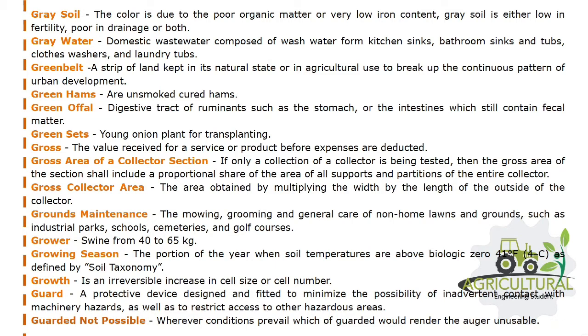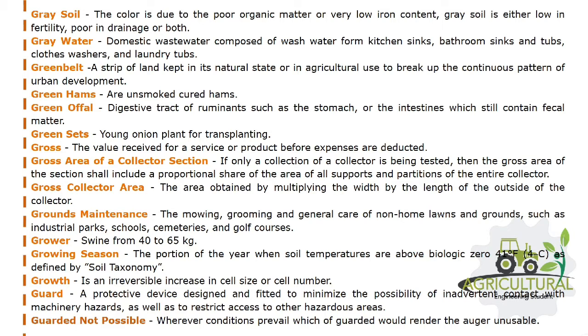Green belt, a strip of land kept in its natural state or in agricultural use to break up the continuous pattern of urban development. Green hams are unsmoked cured hams. Green offal, digestive tract of ruminants such as the stomach or the intestines which still contain fecal matter.